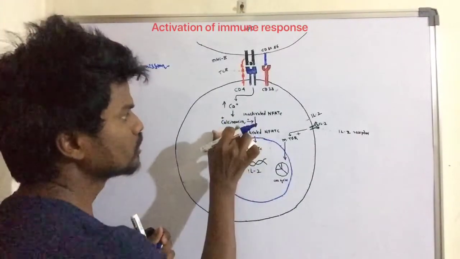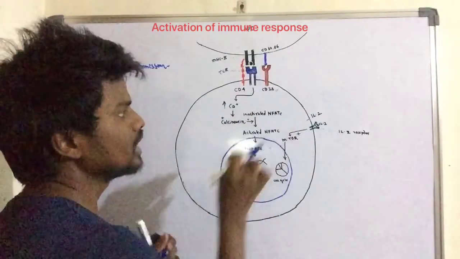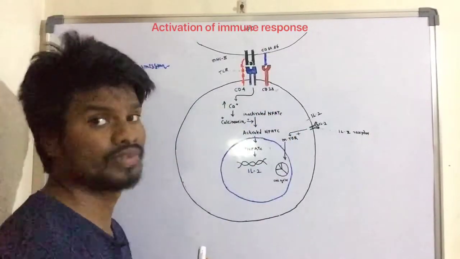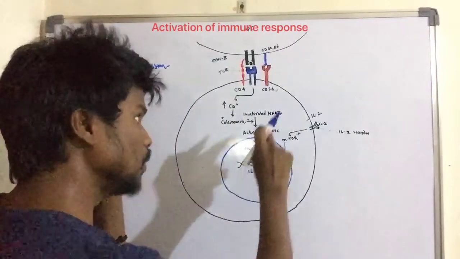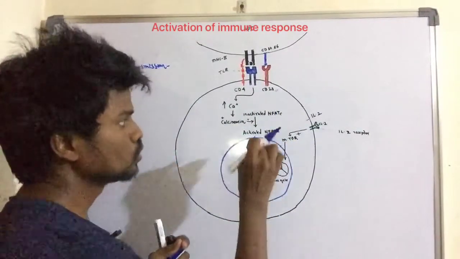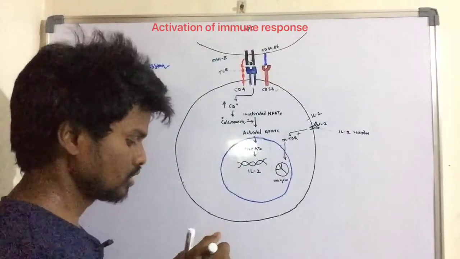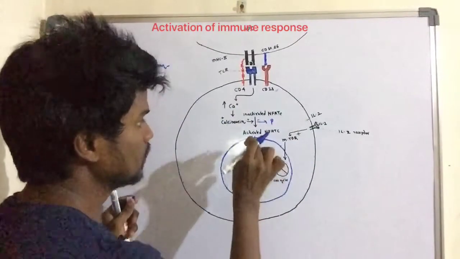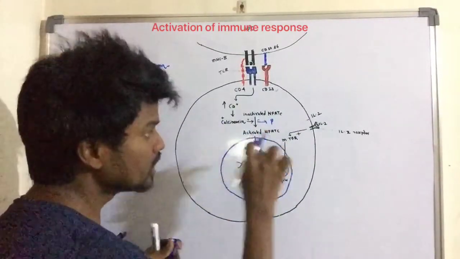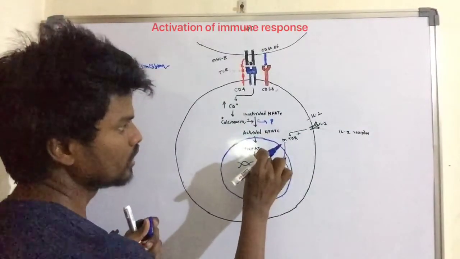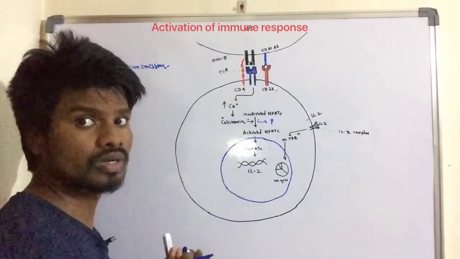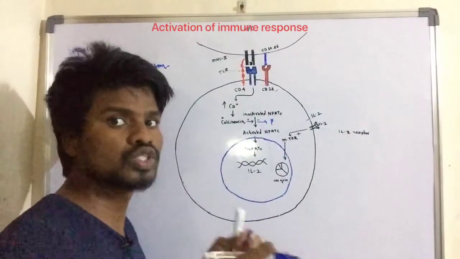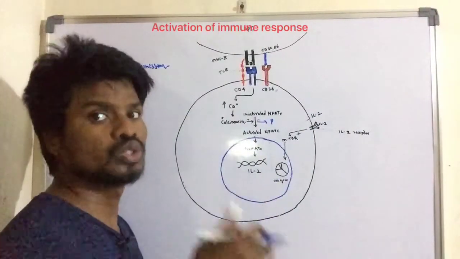Because of the calcineurin, inactivated NFAT is converted into activated NFAT. NFAT is nothing but nuclear factor of activated T cells. So this activated NFAT, by dephosphorylation, liberates the phosphate. Then the activated NFAT enters into the nucleus. After entering the nucleus, that may cause the activation of genes which are responsible for the release of interleukin 2.